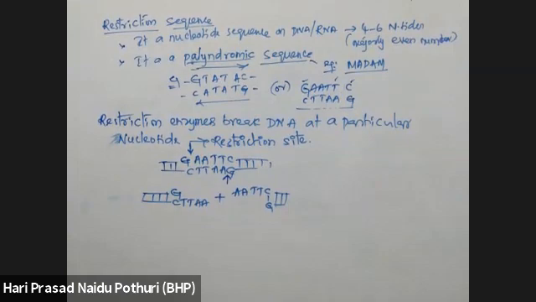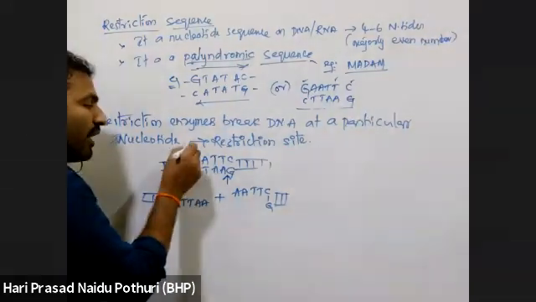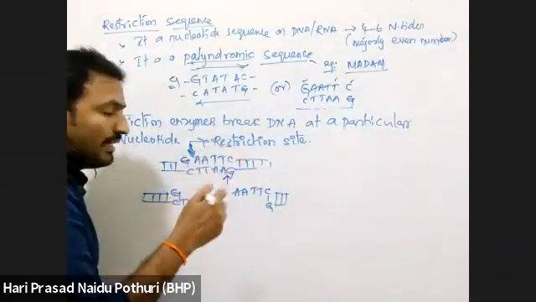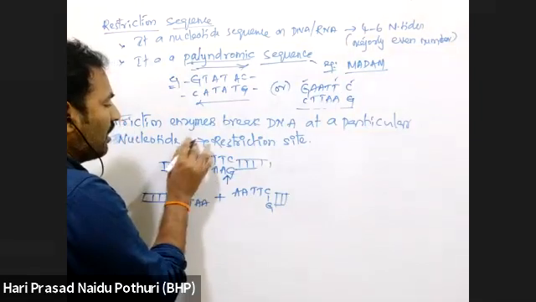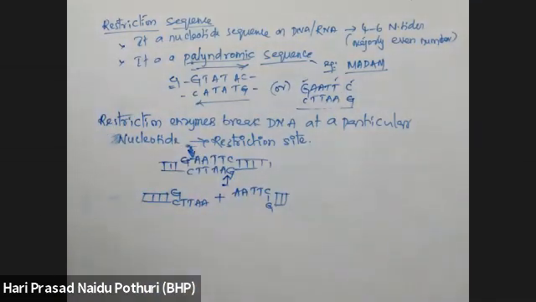If phosphodiester bonds are broken down, then hydrogen bonds can be broken very easily. Even an increase in temperature can break hydrogen bonds. That is not a problem. So phosphodiester bonds are broken between guanine and adenine. Where the nucleotide pairs are cut, that site or place of nucleotides is called what? Restriction site.